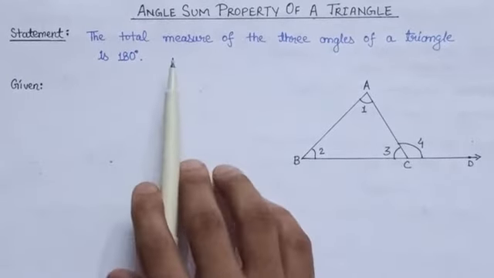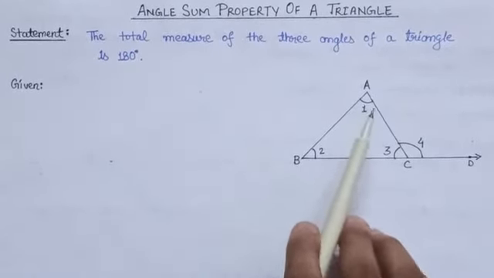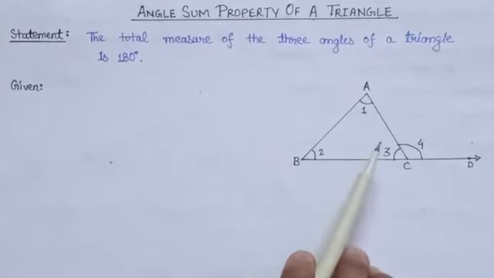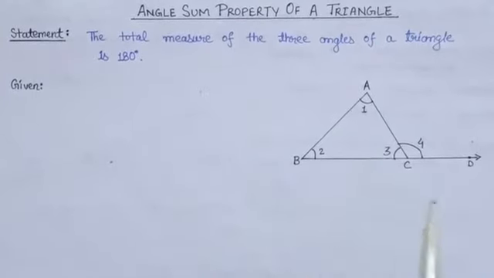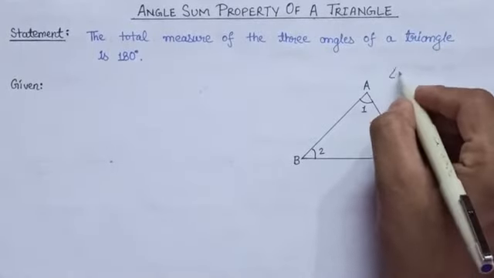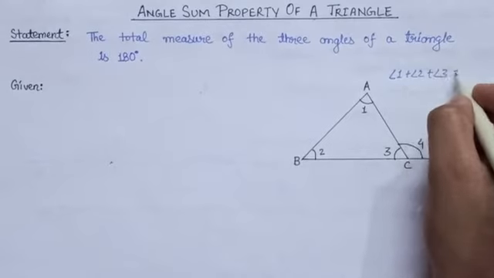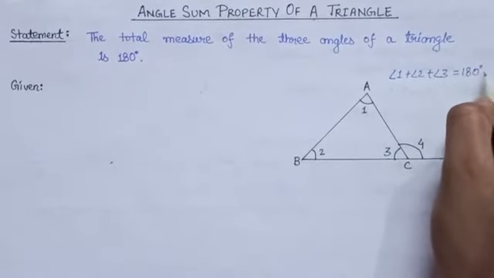So according to this property, the sum of these angles, angle 1, angle 2 and angle 3, is equal to 180 degree. That is, angle 1 plus angle 2 plus angle 3 is equal to 180 degree.